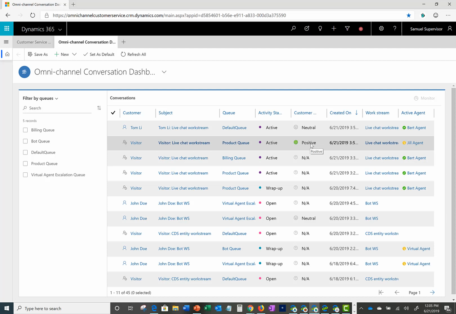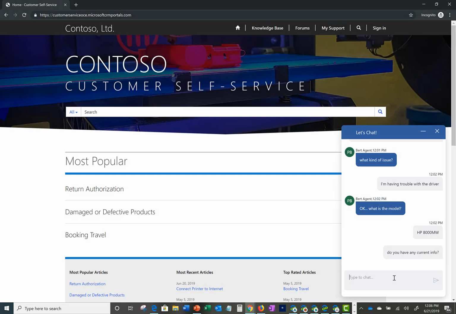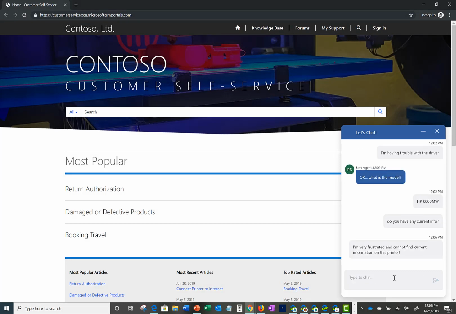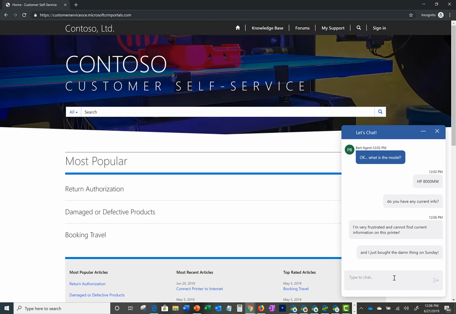For now, he doesn't see any negative indicators coming back from the sentiment analysis, but Samuel will continue to monitor the dashboard, and we'll see how that situation changes here shortly. So let's now switch to Tom Lee, a customer chatting with Bert, one of our live agents. He's letting Bert know that he's not happy with the troubleshooting guides he's received, and he's very frustrated.